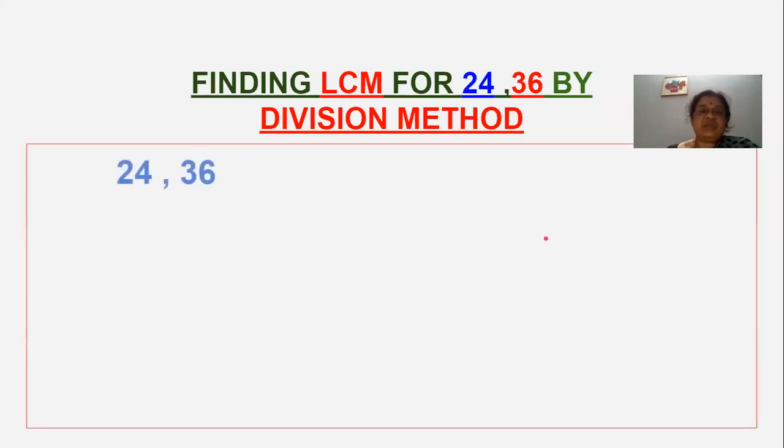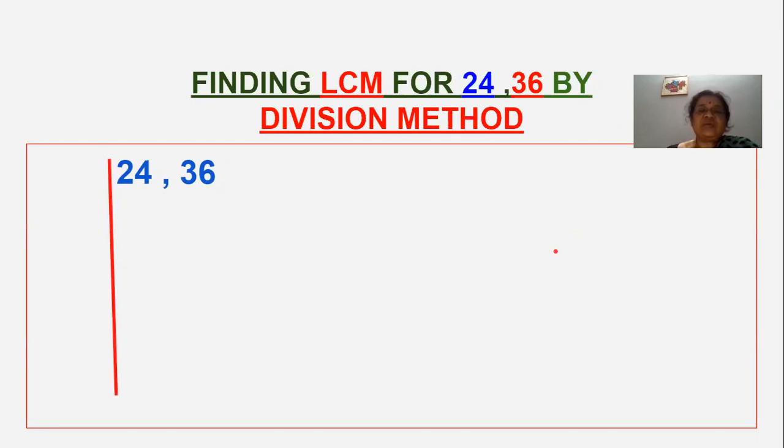Next, finding out the LCM by division. Previously, I have told how to do LCM and HCF by prime factorization. Now this is the LCM by division method. See here, finding out LCM by division method. Same numbers I have taken, 24 and 36.